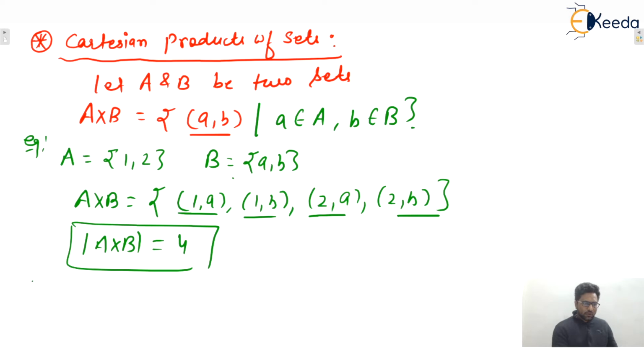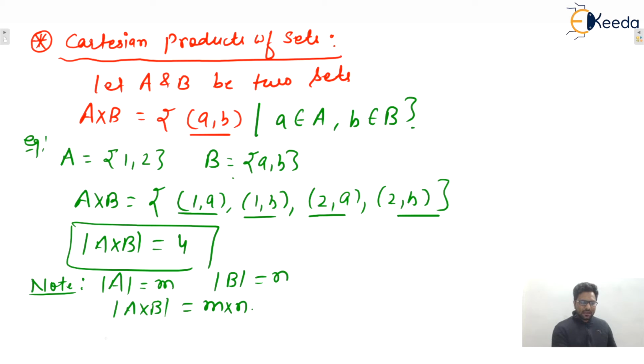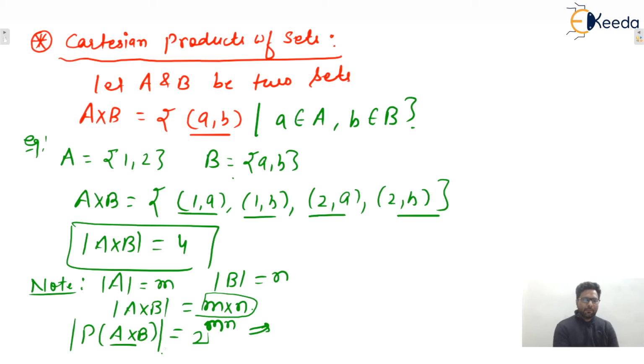Now you only tell me, you can write down one note: let's say if the cardinality of set A is m and the cardinality of set B is n, then what will be the cardinality of A cross B? How many number of elements will be there? We can say that m into n. And if it is asked what will be the cardinality of the power set of A cross B, then A cross B has mn number of elements, so 2 raised to power mn will be the cardinality of the power set of the Cartesian product of A and B. I hope this one is clear to everyone, isn't it?